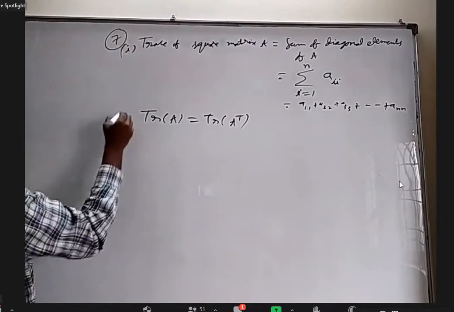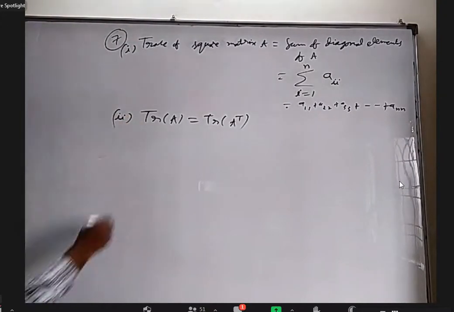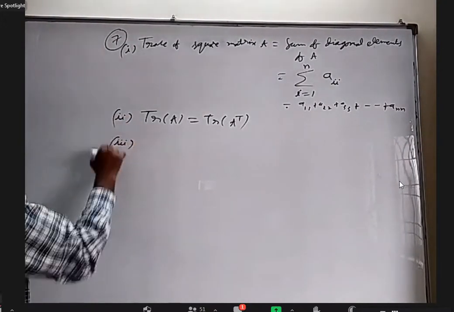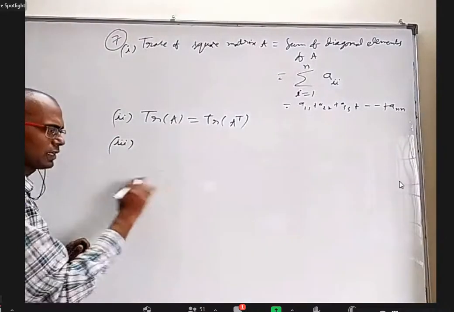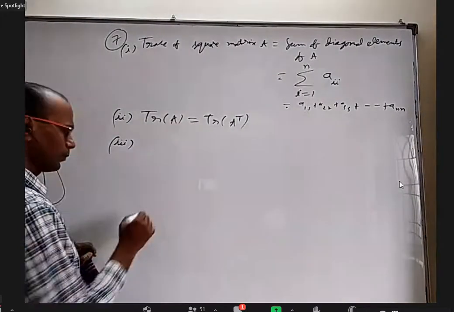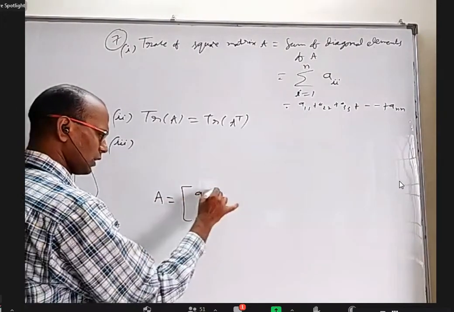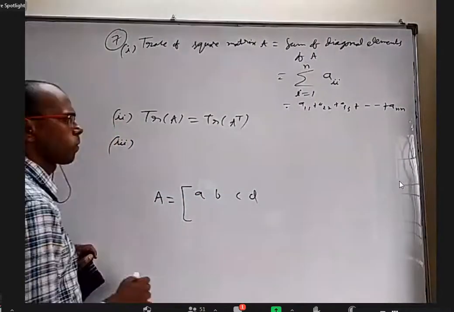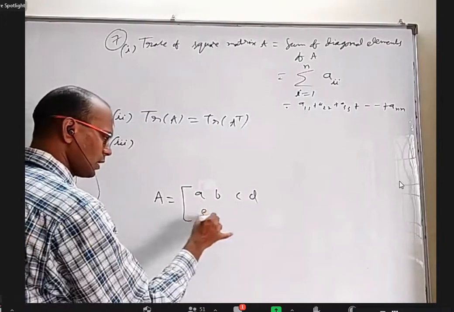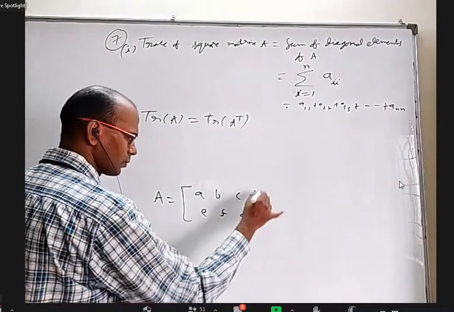Within the 7th one, I want to call this the first point, this the second point, and the third point I want to write later. I purposely leave 2 lines and then give a question to you. Take A equal to [a, b, c, d; e, f, g, h].